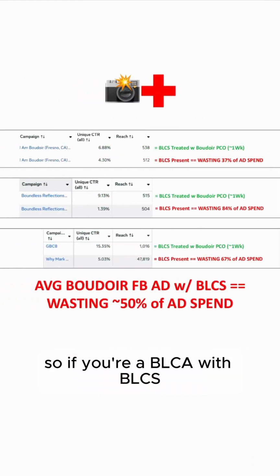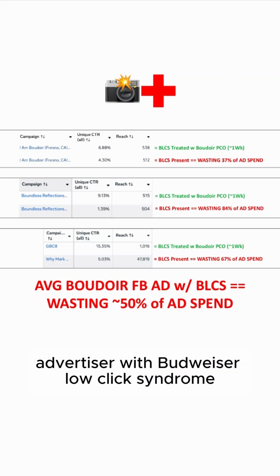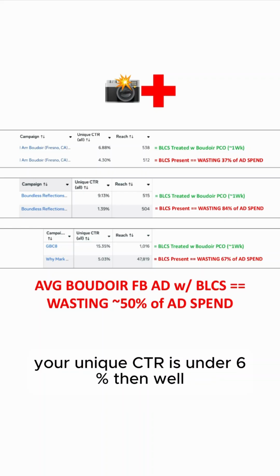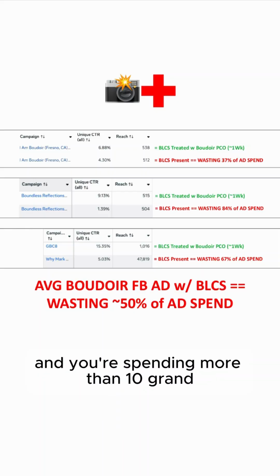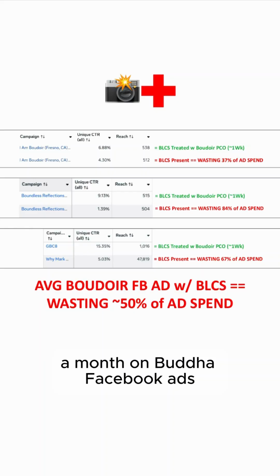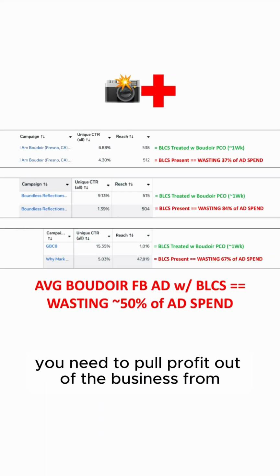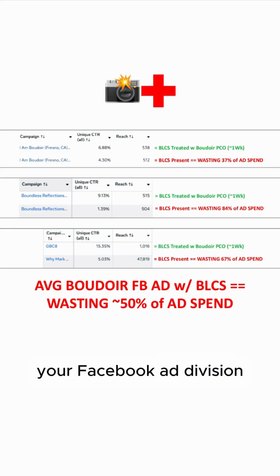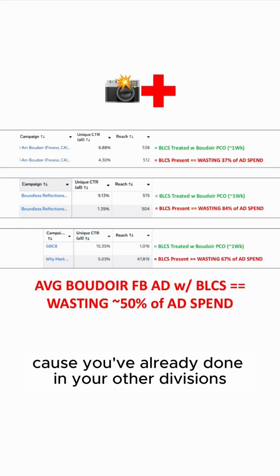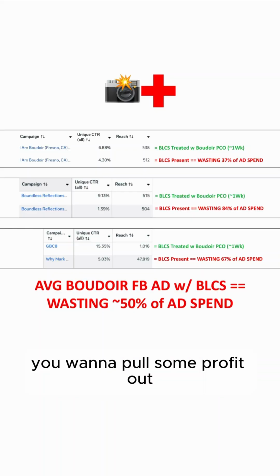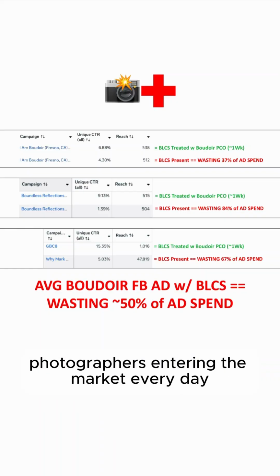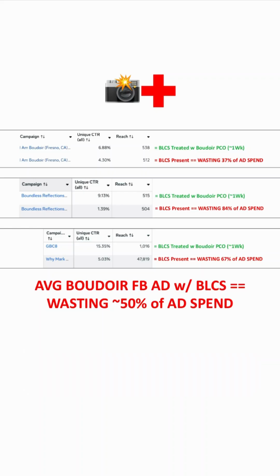So if you're a BLCA with BLCS, so if you're a Boudoir low click advertiser with Boudoir low click syndrome, your unique CTRL is under 6%, and you're spending more than 10 grand a month on Boudoir Facebook ads, and you've decided now you need to pull profit out of the business from your Facebook ad division because you've already done it in your other divisions. You want to pull some profit out because you see more boudoir photographers entering the market every day, pushing prices down.